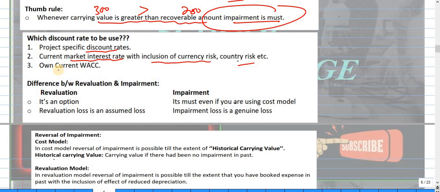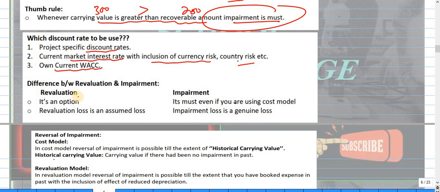There was a question in the first paper where the examiner was asking about a company using a WACC from maybe 2-3 years back. We should use the current WACC.